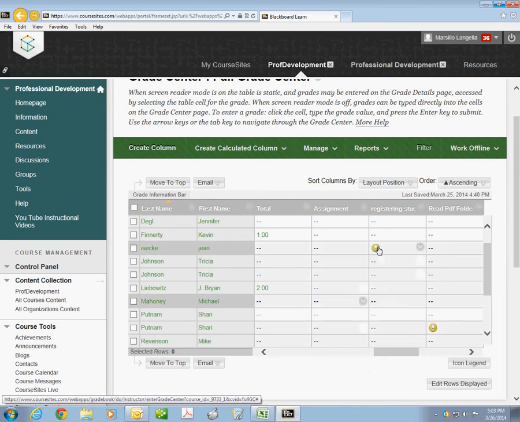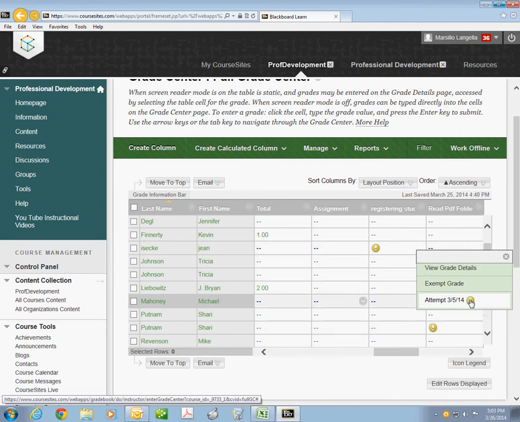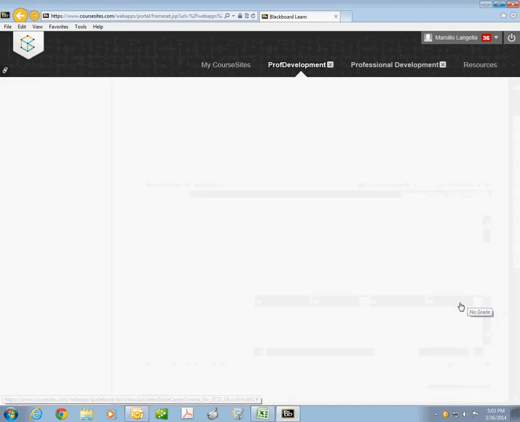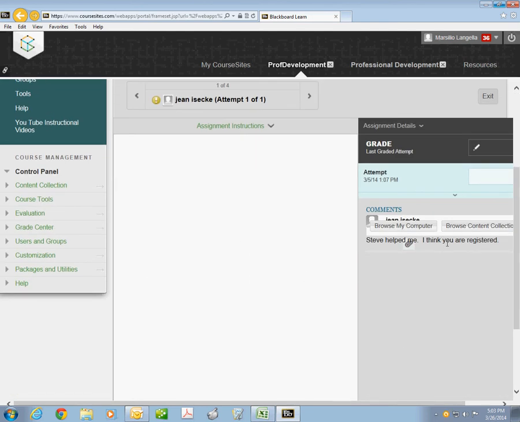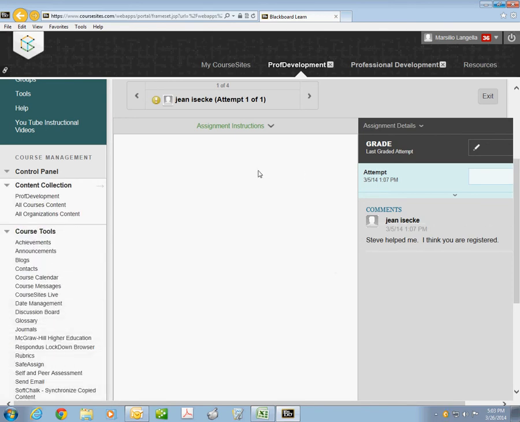Well, if you see a little button like that, what that means is that the student took the quiz and I need to manually grade something in the quiz. So what would happen is I can open it and I can actually see what the student did on the assignment. I can upload their file and I can give them a grade here.